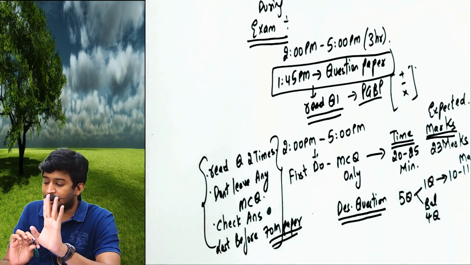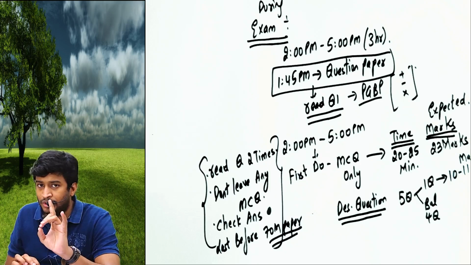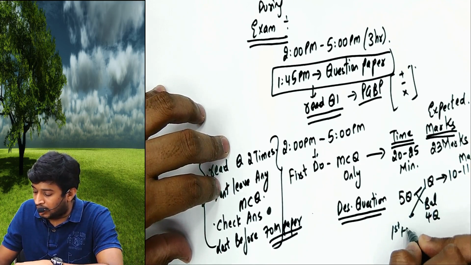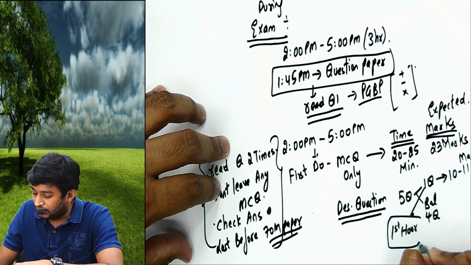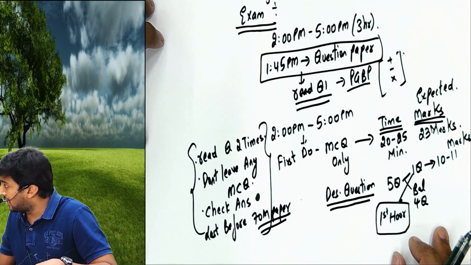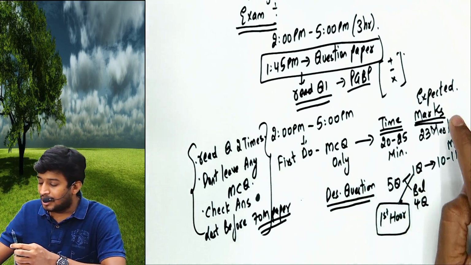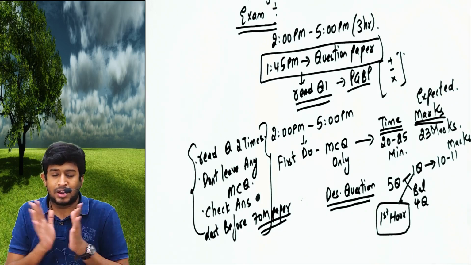If you do this in the first 1 hour of your session, what should I do in the first 1 hour? Finish the MCQs and the PGBP question, and I will get 34 marks.